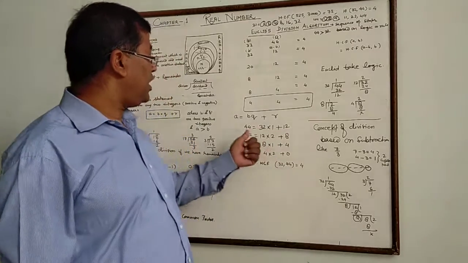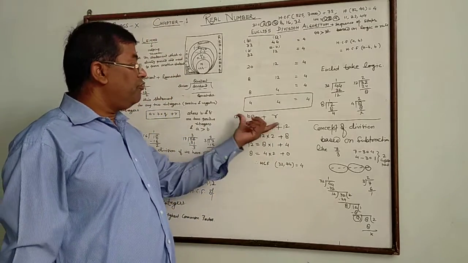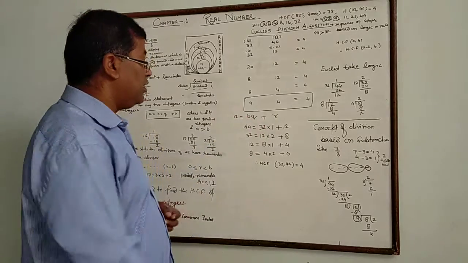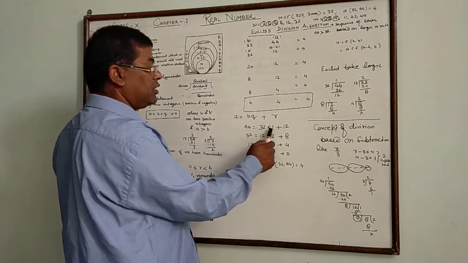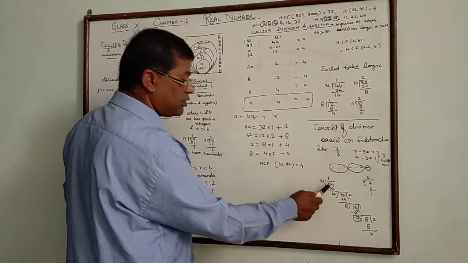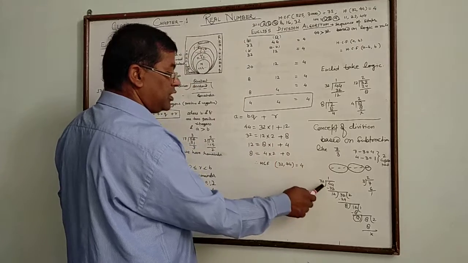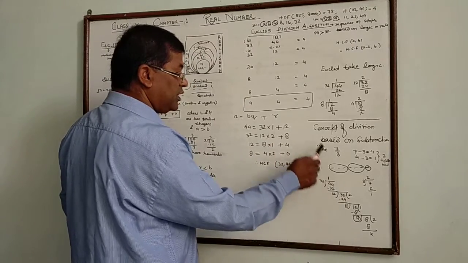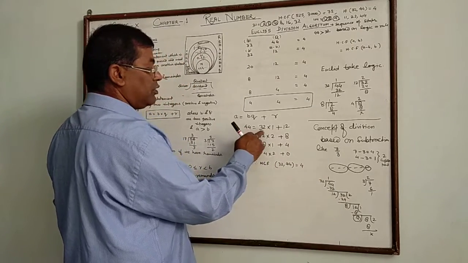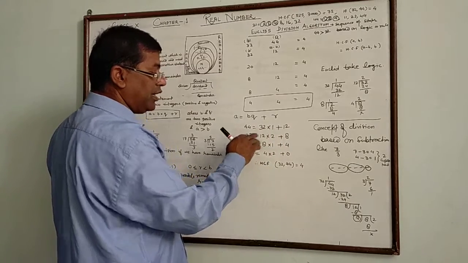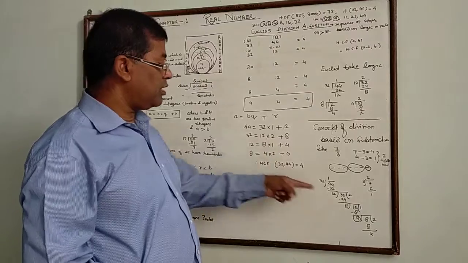So we use this process here, and write it in the form a is equal to BQ plus R. So 44 is equal to 32 into 1 plus 12, that is divisor into quotient plus remainder. Again we take 32 as a dividend, 12 as a divisor.